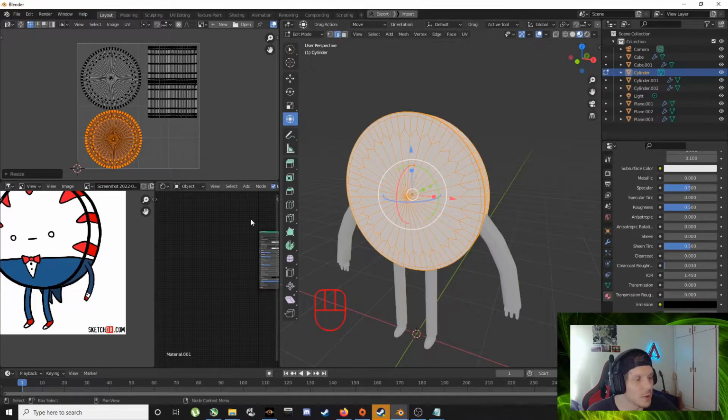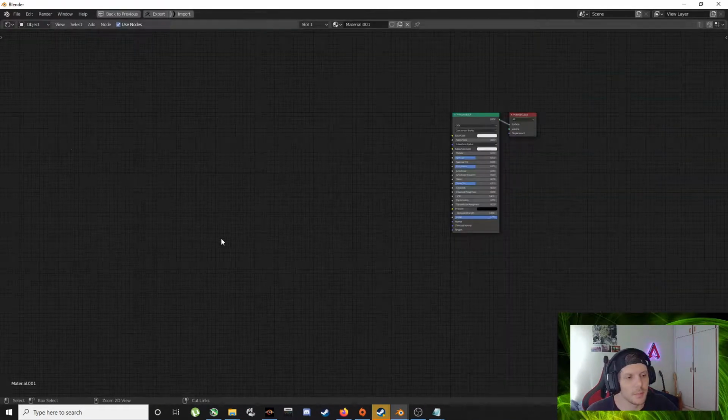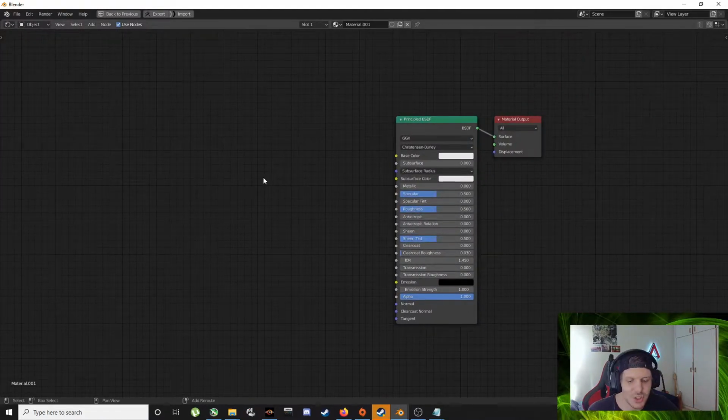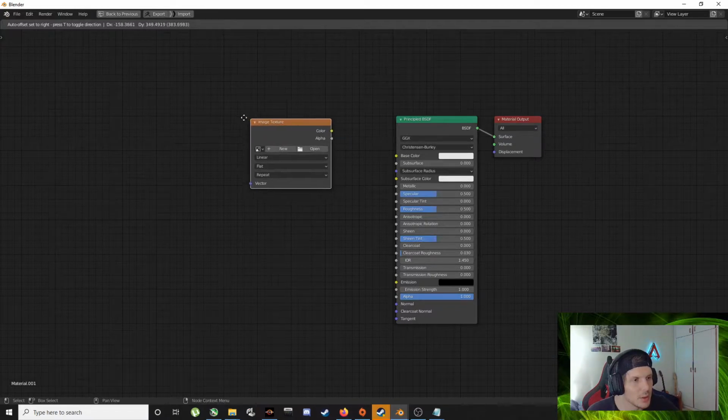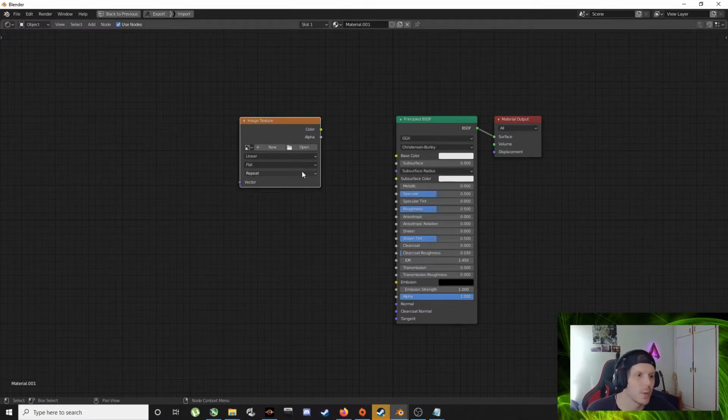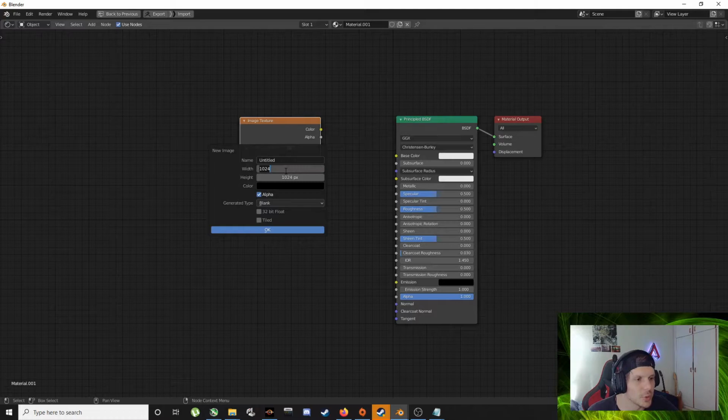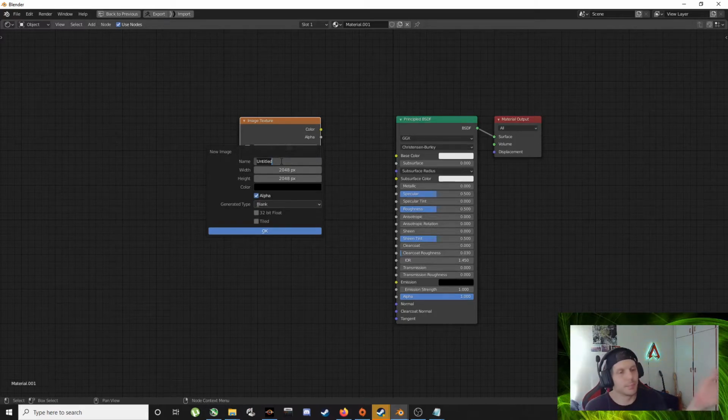Then next we need to paint on something to get whatever we're painting to show up here. So node editor, Shift A, texture, image texture, right? Here you can load stuff into the model, but we want a new picture. So we're gonna go 2048, boop, name it body paint.